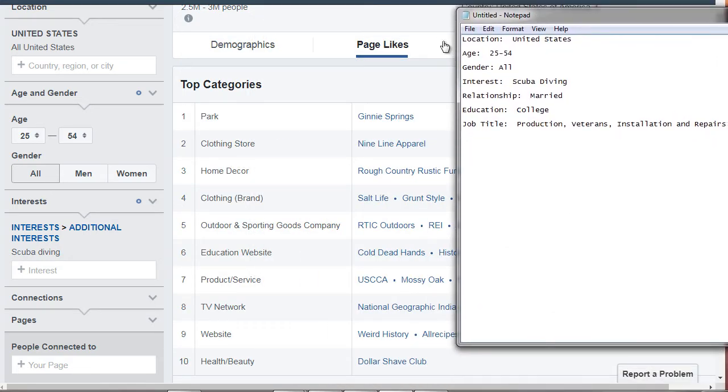So we've got clothing store. They like the 9-line apparel, and then they like Bass Pro Shops, which is not a clothing store, but it's a store. What products do they buy? What services do they use?